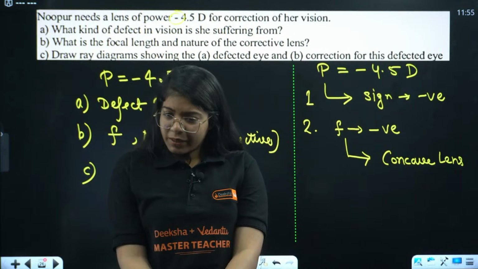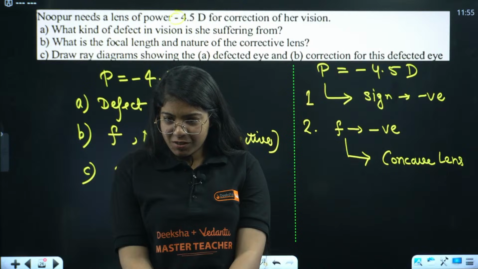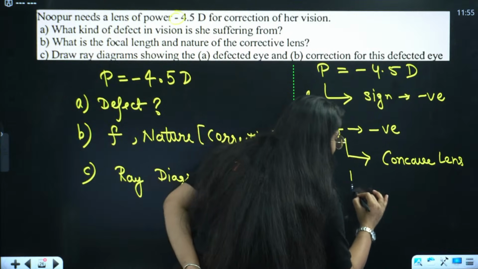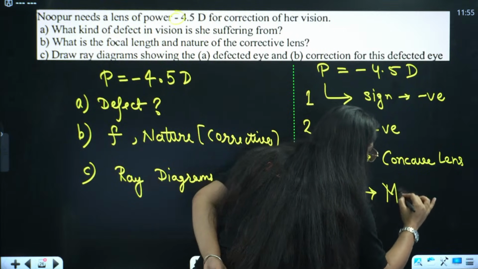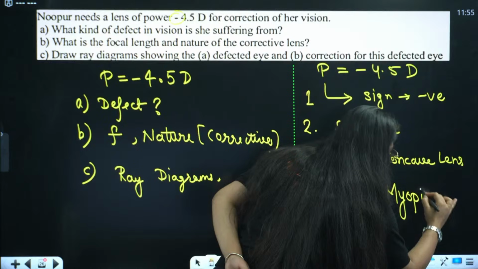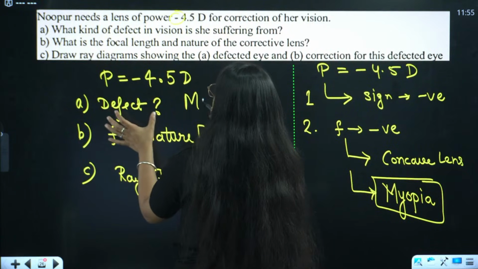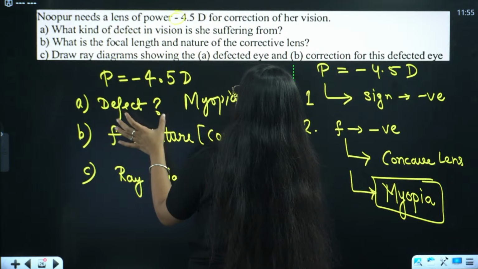Okay, let me give you some tough questions. Now, concave lens is used to correct myopia. So the answer to the first is myopia, right?